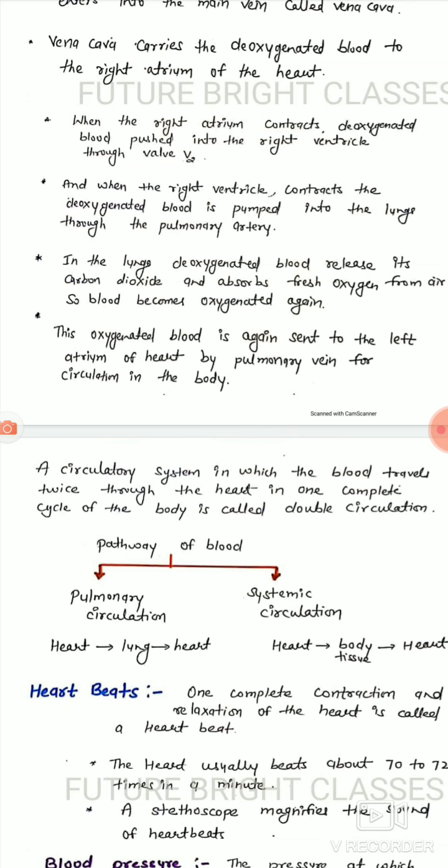In the lungs, deoxygenated blood releases its carbon dioxide and absorbs fresh oxygen from the air, so the blood becomes oxygenated again. The oxygenated blood is again sent to the left atrium of the heart by the pulmonary vein for circulation in the body.